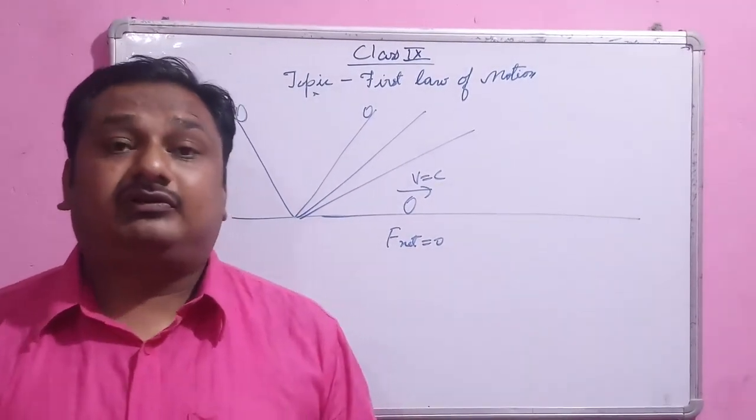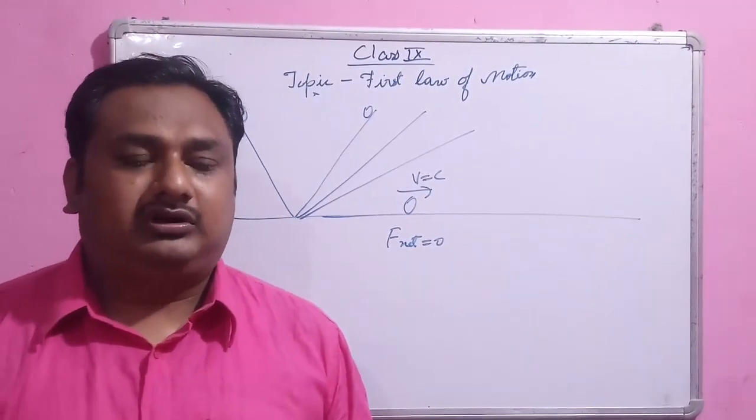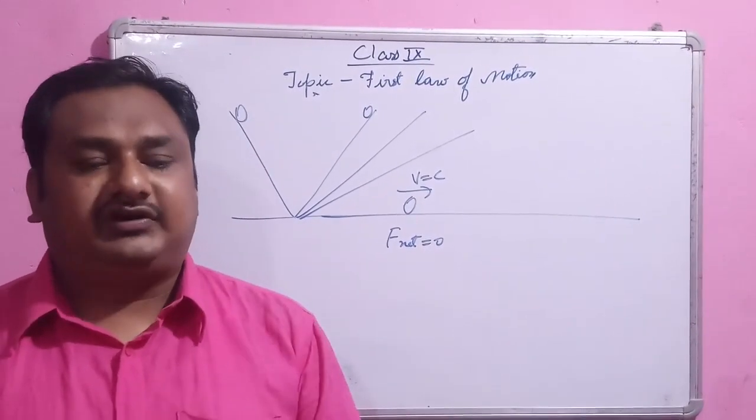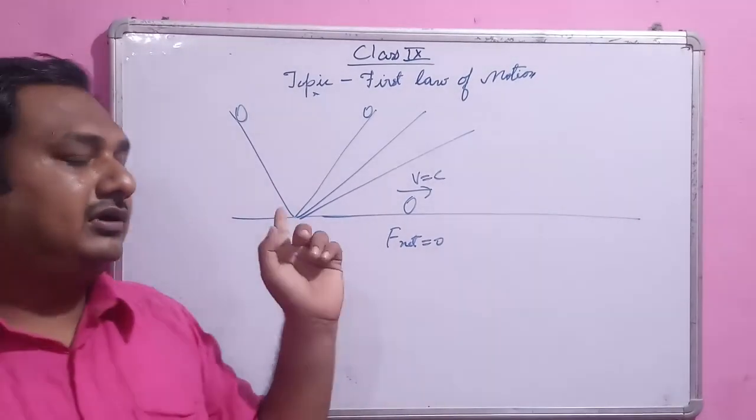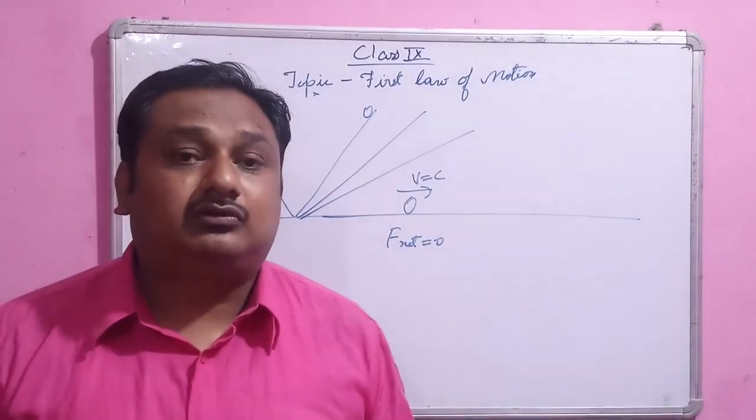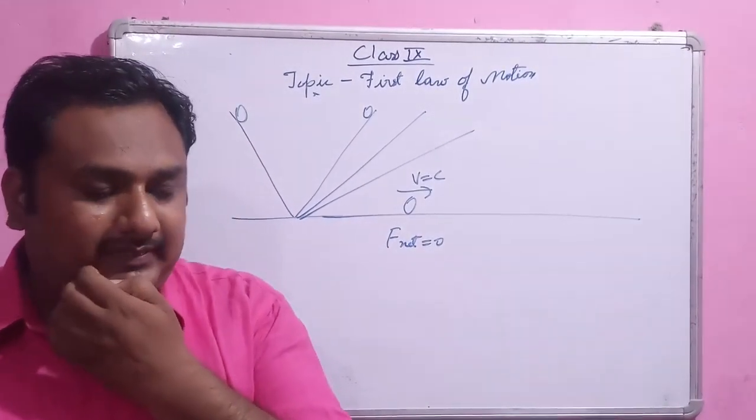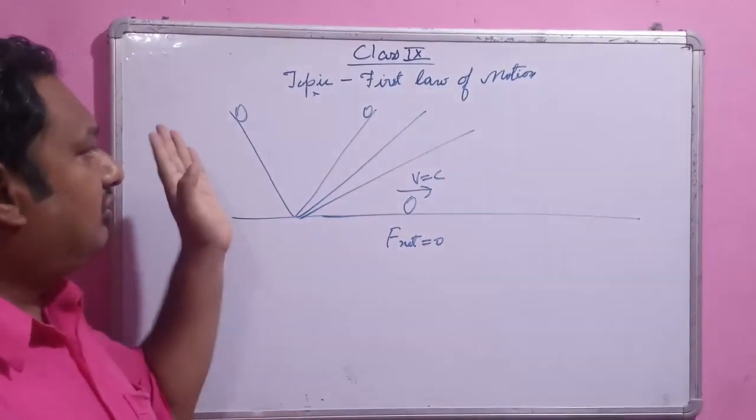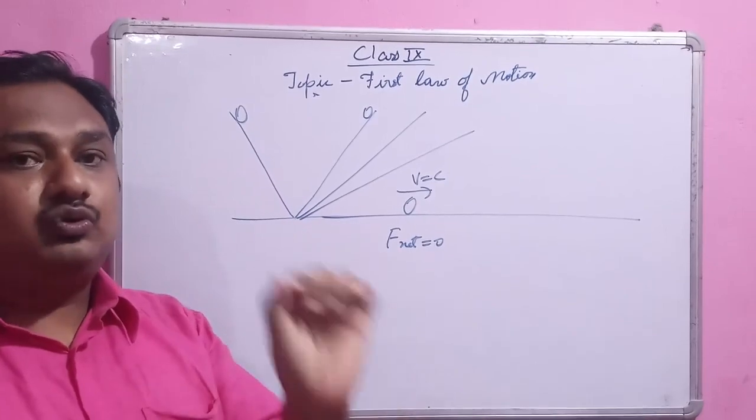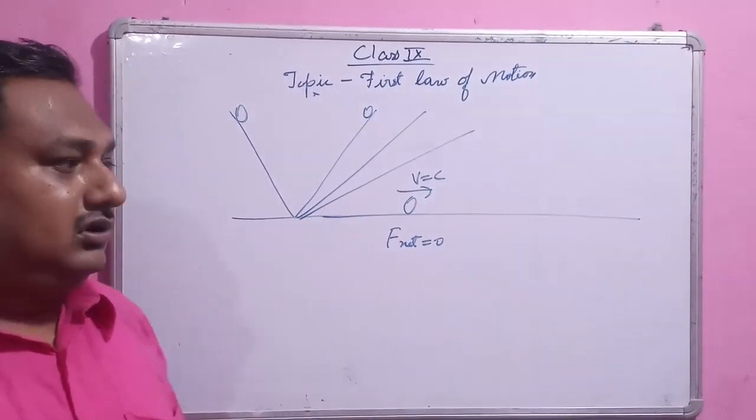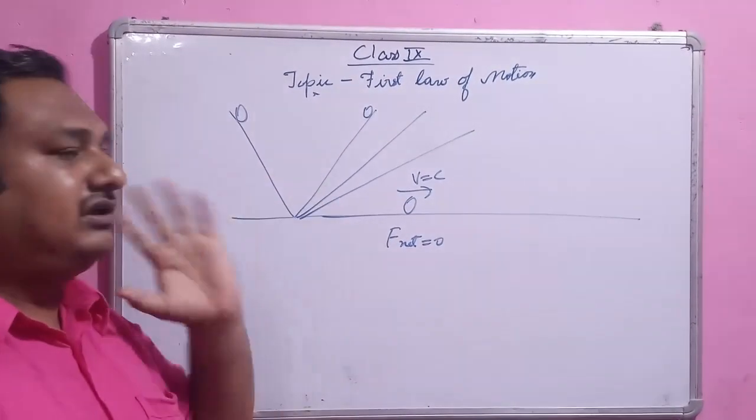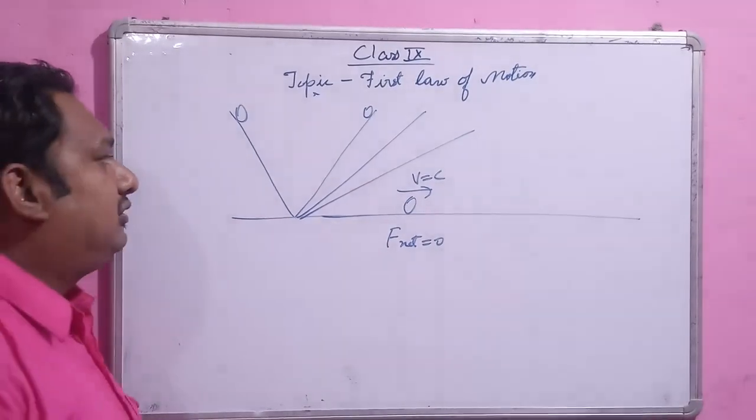Although the first law is given by Newton, Newton only formulated the law in sentences, but the actual work was done by Galileo Galilei. That is why the first law is also known as the law of inertia. So we have to understand Galileo's reasoning, what he told about this. It was Newton who only gave words for this law. The actual work was done by Galileo Galilei.